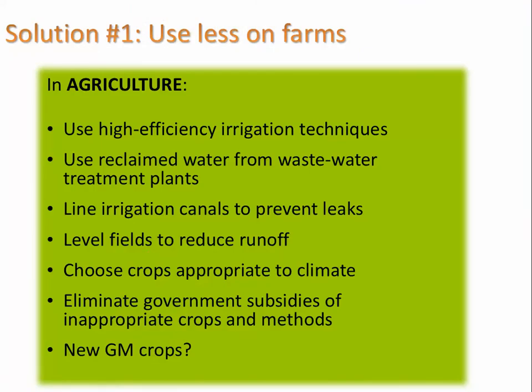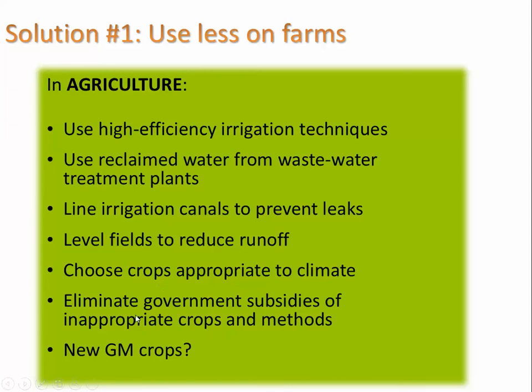Here are some potential ways of using less water in agriculture: using high efficiency irrigation techniques like the drip line irrigation that we learned about. You can use reclaimed water from wastewater treatment plants, which we'll see at the Elistera wastewater treatment plant. You can line irrigation canals to prevent leaks. You can level your fields to reduce runoff, choose crops appropriate to the climate, eliminate government subsidies of inappropriate crops and methods, and you can also try using new GM crops that might be engineered to use less water.